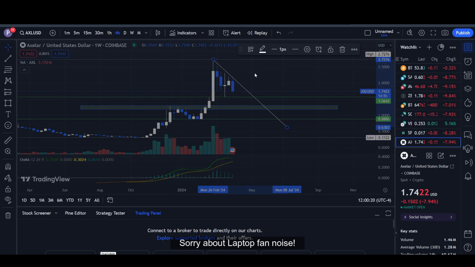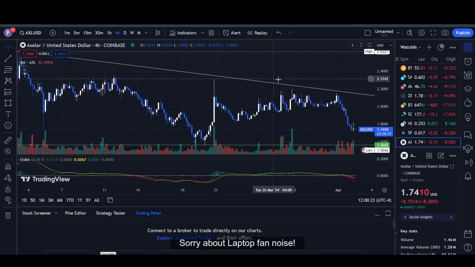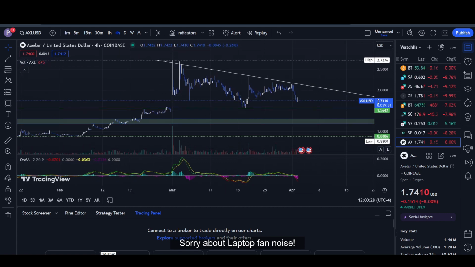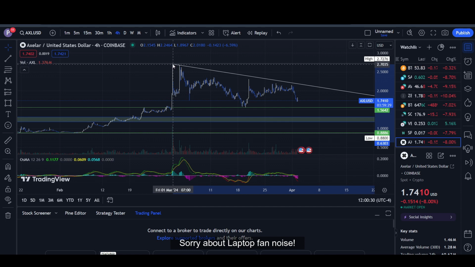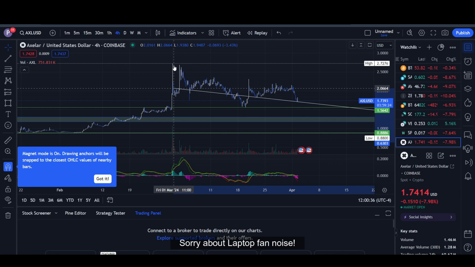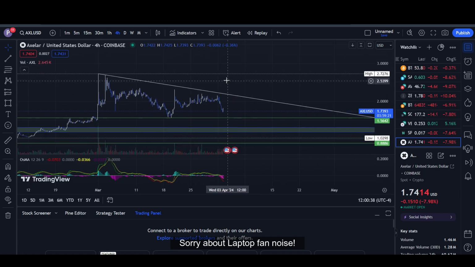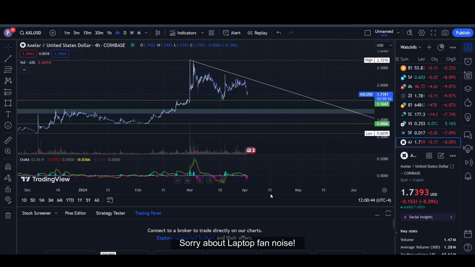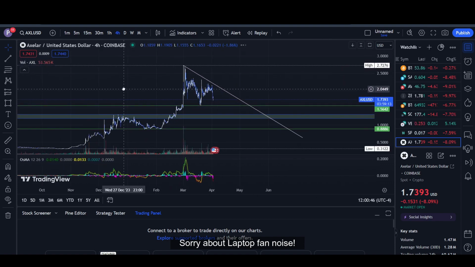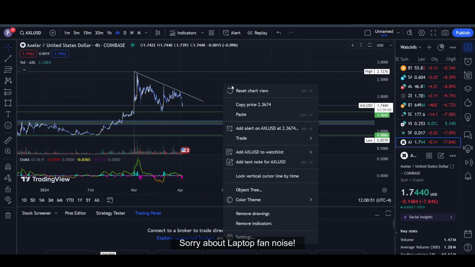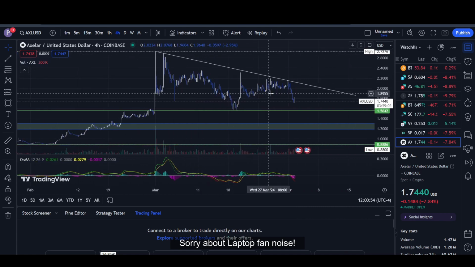And I think if we are able to break this downtrend, as you can see here, we have had pretty good attempts to break this one. But if we are able to break this downtrend, just a second, in the weekly it actually did not. Okay, so I will draw it again, just a second. So if we are able to break this downtrend, I think the price will most likely go up, but as of now it does not seem like it wants to break out from here.